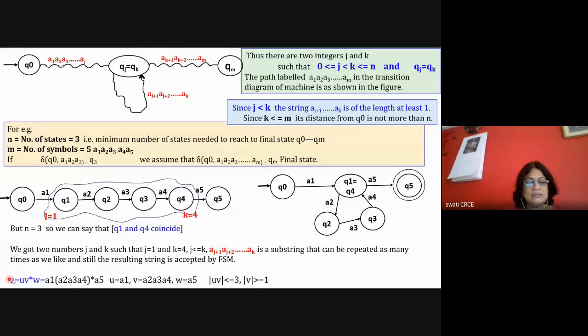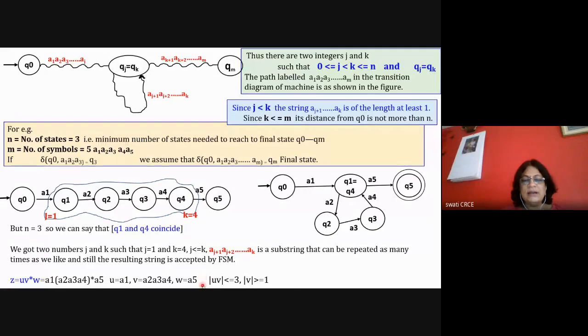So this is also important to remember, because we always need to write our mathematical statements with respect to this particular understanding. So what is this understanding? Suppose there is a word Z accepted by the machine, that is A1, A2, A3, A4, A5. We can divide this word Z into 3 portions: U, V star, and W, where U is equal to A1, V is equal to the loop A2, A3, A4, and W is equal to A5. Up to this, it is easy to understand.